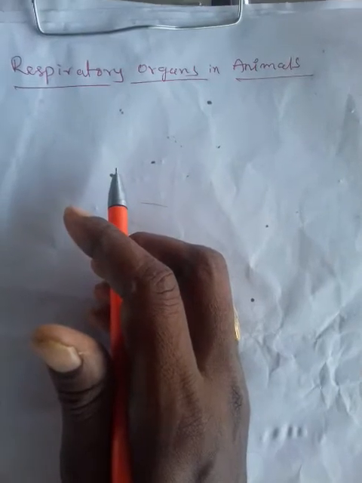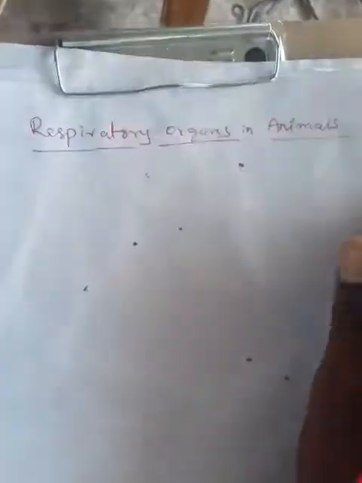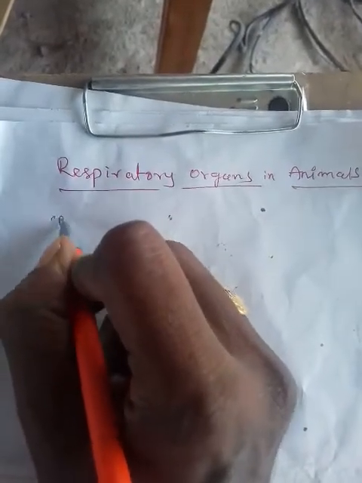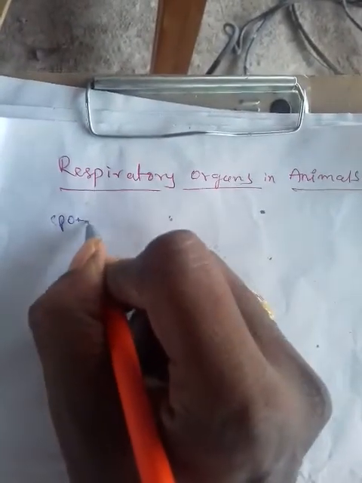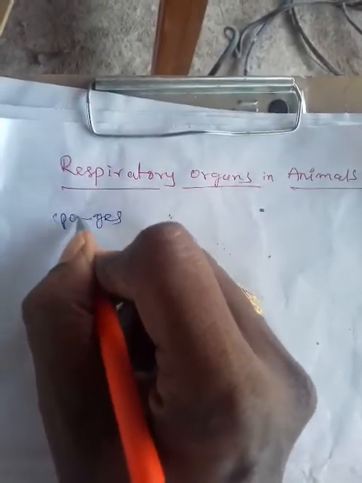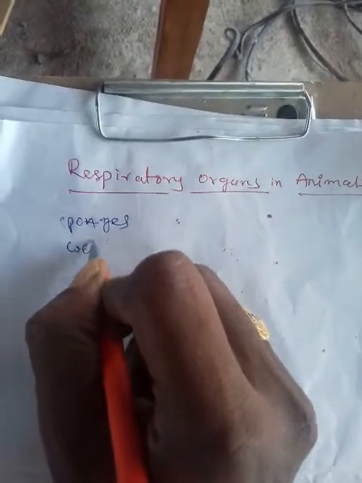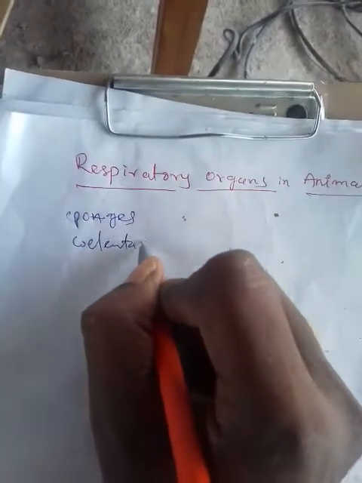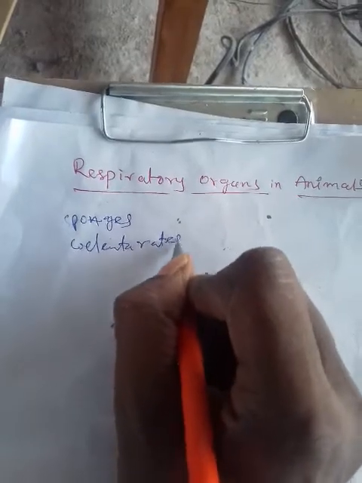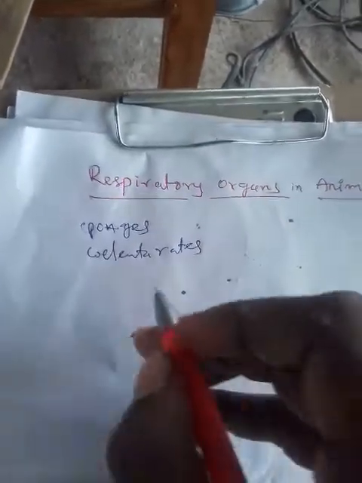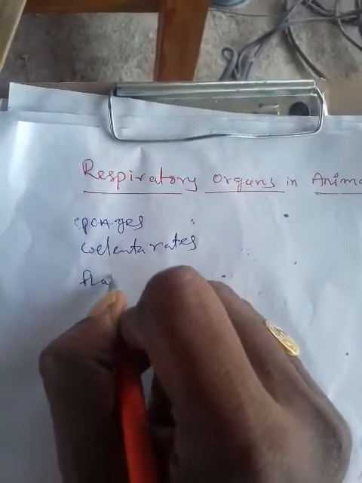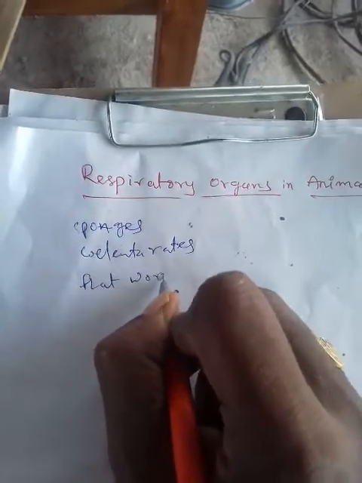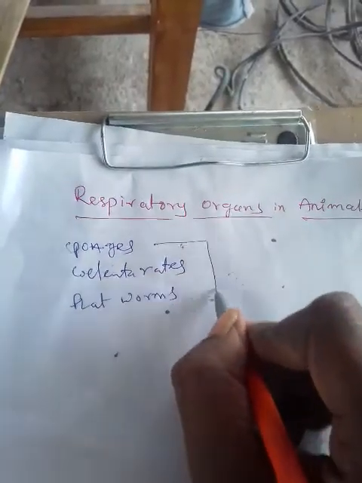In the case of lower animals such as sponges, coelenterates and flatworms, flatworms belong to the phylum Platyhelminthes.